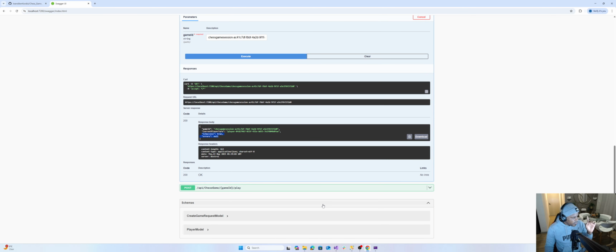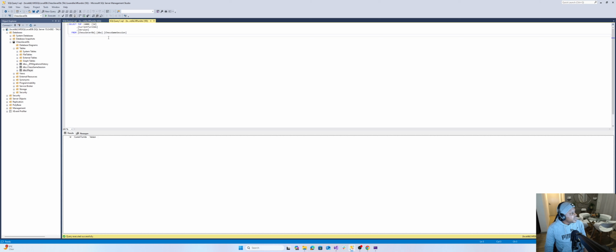So now, before we actually make a play, before we invoke the play endpoint, I want to verify to you that on the chess game session table, if we run this query, you will see records now on our table. And if we go to the player table and run this, we have 2 players now assigned. You see this chess game ID, it's one chess game ID for these 2 particular players, right?